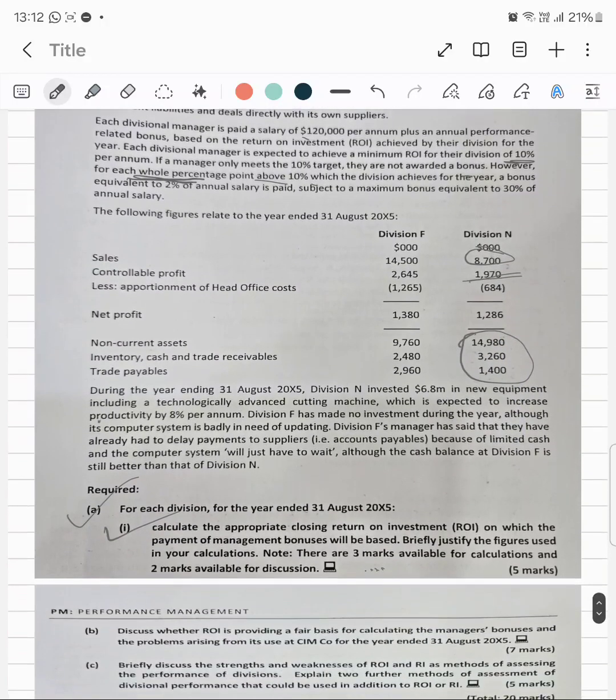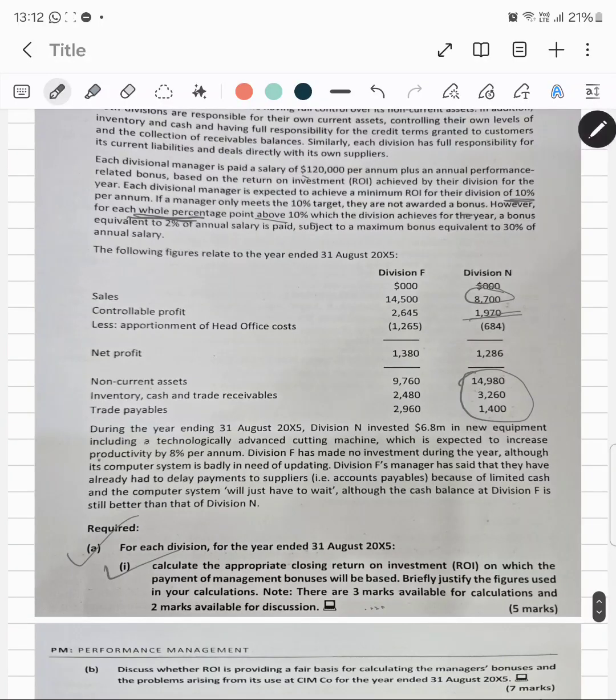Okay, so some investment decisions were also discussed. During the year end, Division N invested 6.8 million in new equipment. So this investment was related to Division N. You can also mention that your investment, or your capital employed, increased because of this information given over here. Even though the productivity increased by 8%, your return on investment has been reduced.